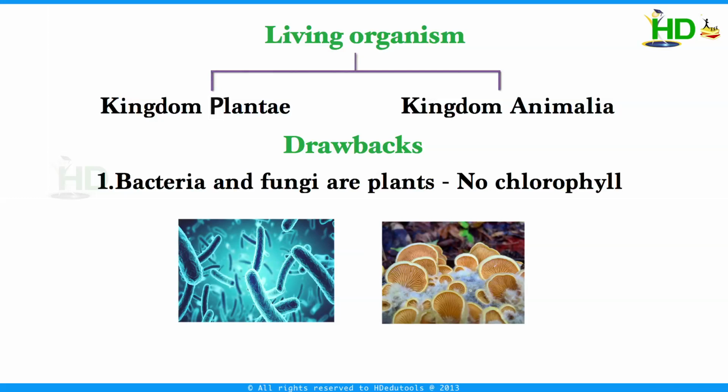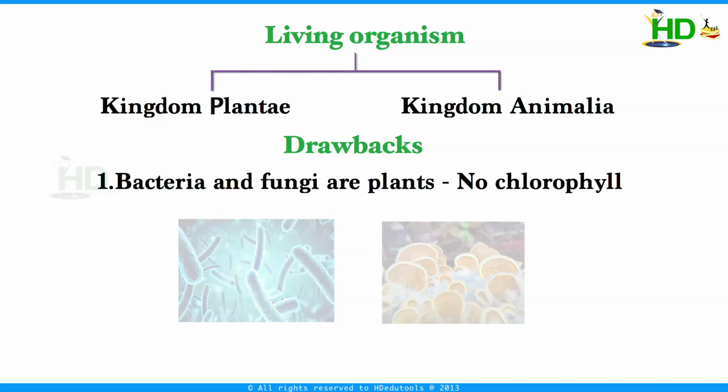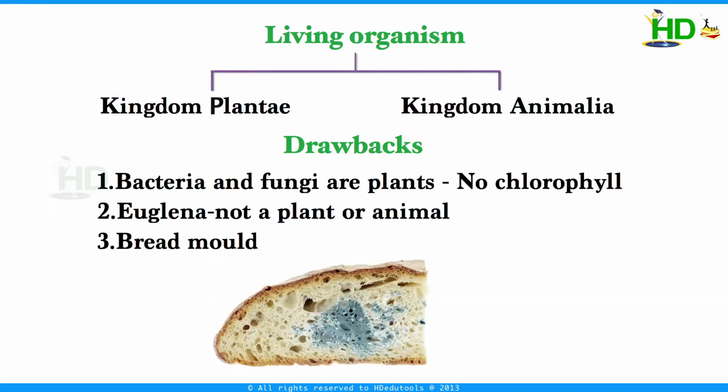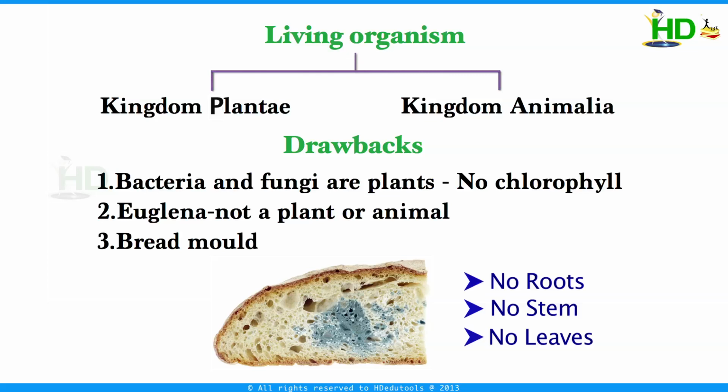Next one is some single cell organisms such as Euglena cannot be exclusively called plant or animal. They have chloroplasts like the plants, and have a cell mouth to feed like animals. That is, it possesses plant characteristics as well as animal characteristics. Next one, bread mold are multicellular, but they have nothing like roots, stem, and leaves, and they do not bear any flowers or seeds, and they have no chlorophyll.